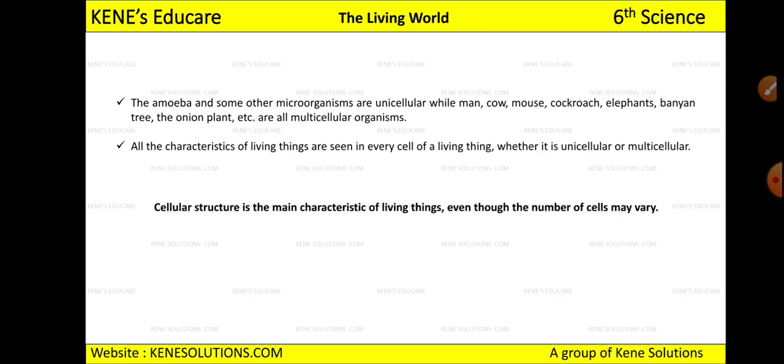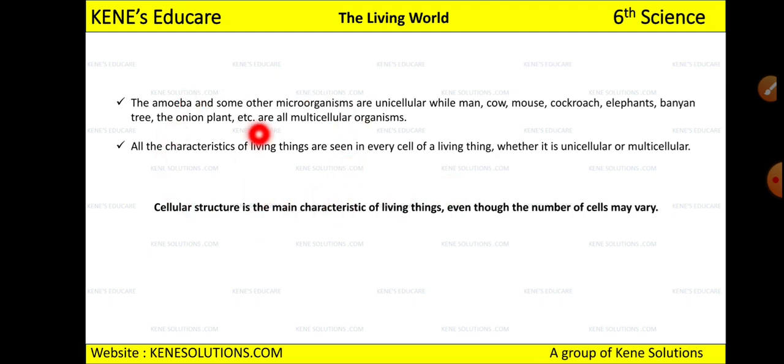Okay, now see, the amoeba and some other microorganisms are unicellular, while man, cow, mouse, cockroach, elephants, banyan tree, onion plant, these are all multicellular organisms. Remember the two terms. Unicellular means they are made up of only one cell. Multicellular means they are made up of many cells.